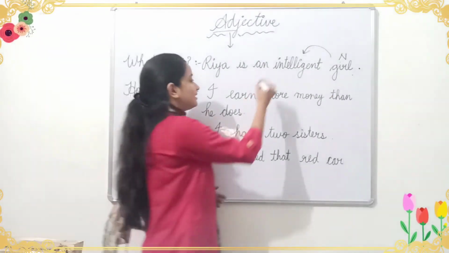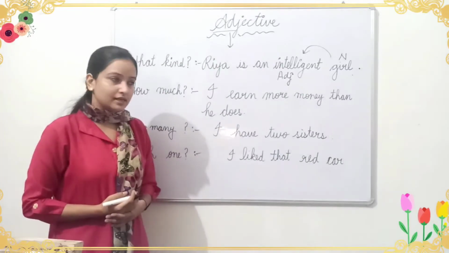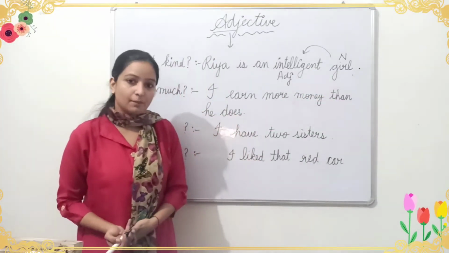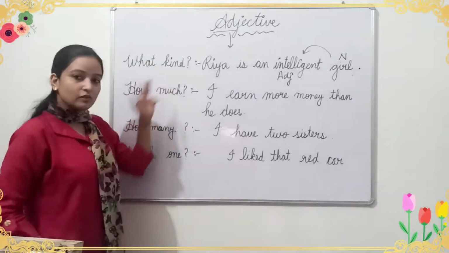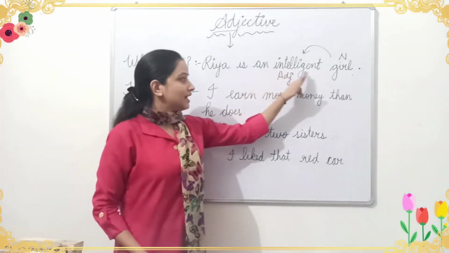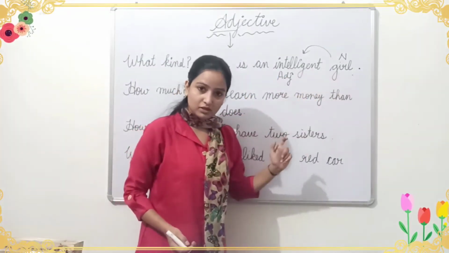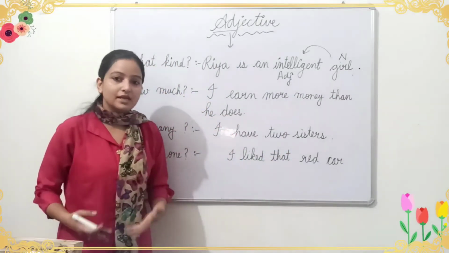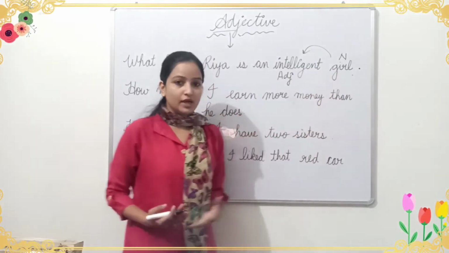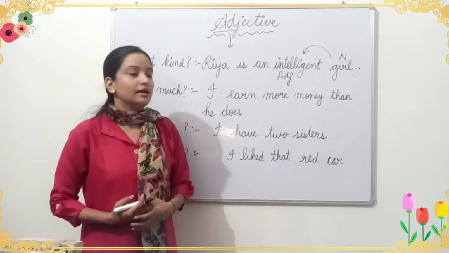intelligent, okay. Intelligent is here adjective, okay. Intelligent is here adjective because it is giving us additional information about the girl, okay. What kind of a girl? Intelligent girl. Oh, so intelligent is an adjective. It is coming before the noun and it is giving us additional information about the noun girl, okay. जो ये girl है इसके बारे में हमें additional information मिल रही है, okay.